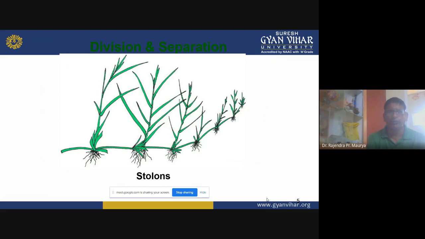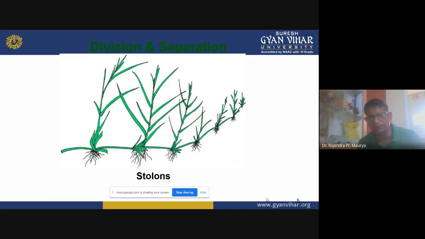And on the above part you are looking at the leaves, that is the shoot part. So every node contains the root system and shoots. With the help of a knife, we can separate them out, and these individuals are known as stolons.